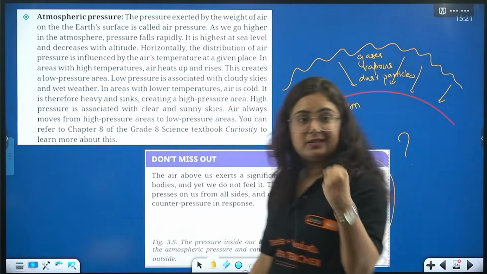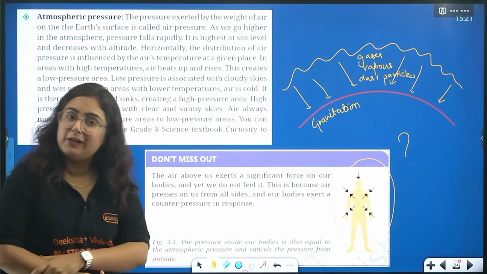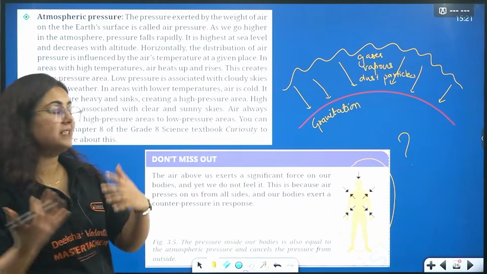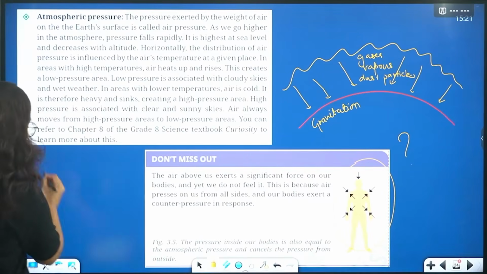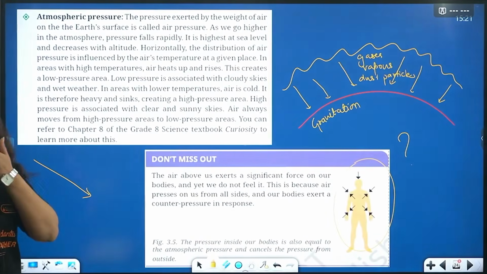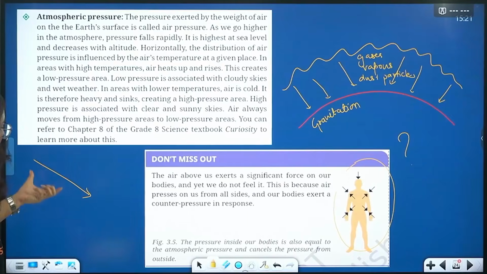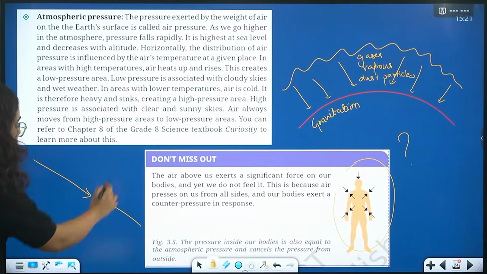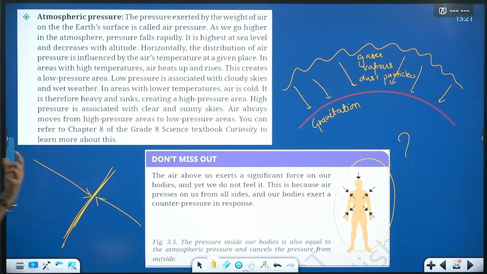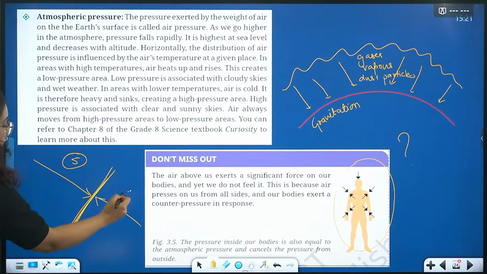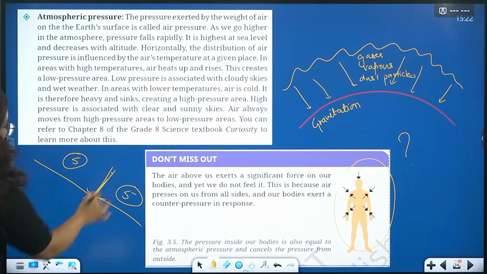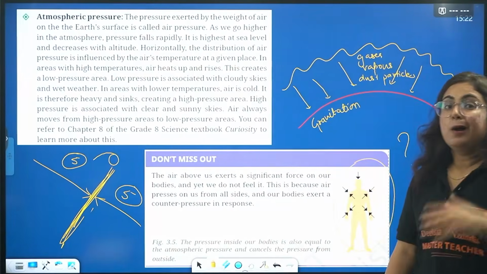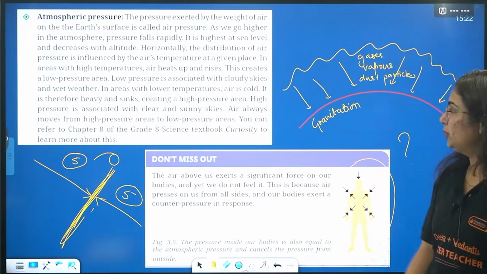But now the question is, as a force is continuously applied on us humans, why can't we feel it? Why are we not feeling any force applied on us? Because a similar force is present inside our body also. The force exerted by the atmosphere and the force exerted by humans nullify each other. For example, if the force is 5, just a random number, it becomes 0. So a counter force is there in response from the human body, and hence we don't feel that pressure.